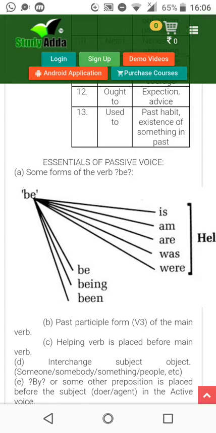Essentials of passive voice. With be, what will we put? Is, am, are, was, were. Be, being, been. I will be late. He's being late. He has been late. Okay.